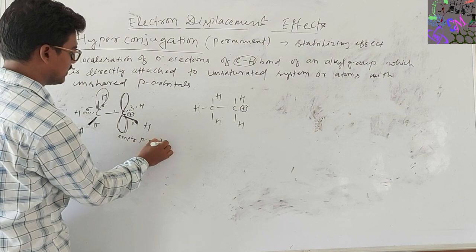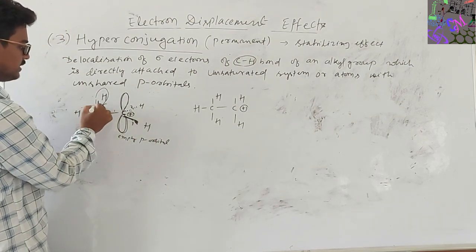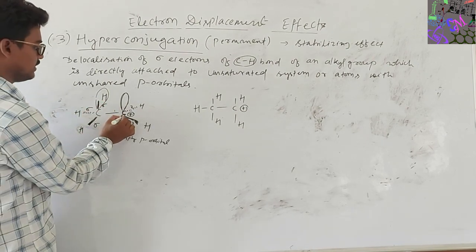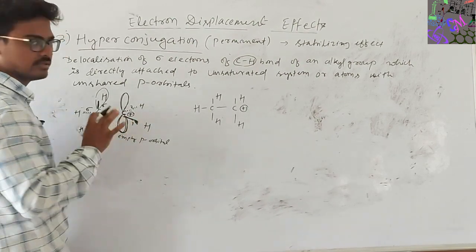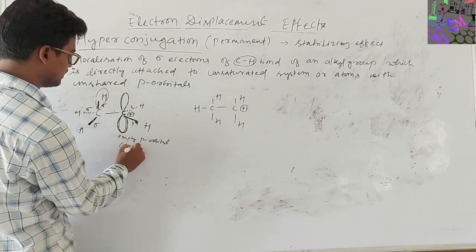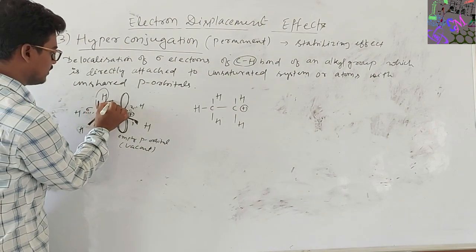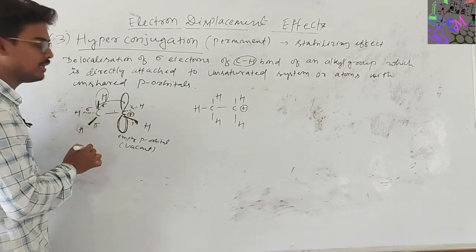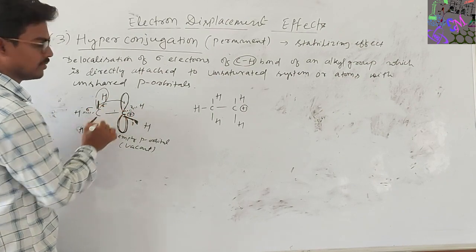In this CH3, the three sigma bonds each contain 2 electrons, and the empty p orbital, or unshared p orbital, does not contain any electron, that is, it is vacant. So what happens? This sigma electron pair will displace to the empty p orbital, because of which it forms a double bond.